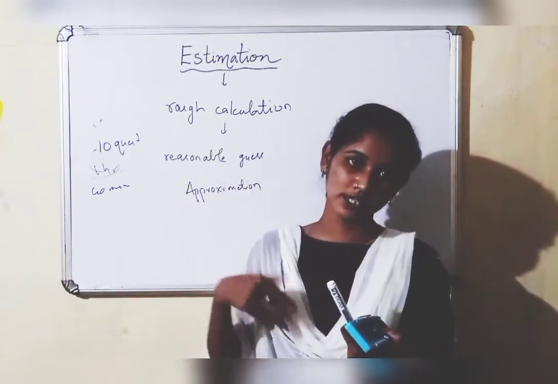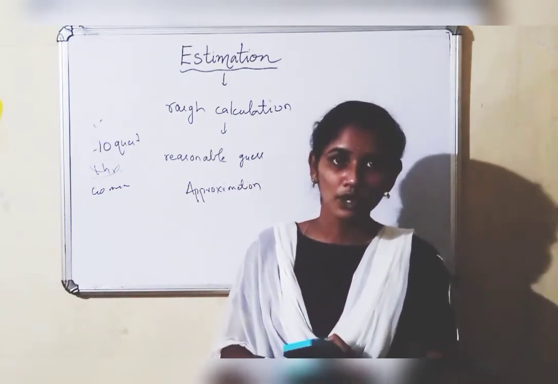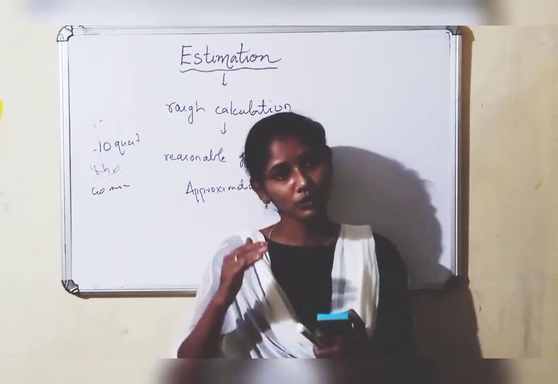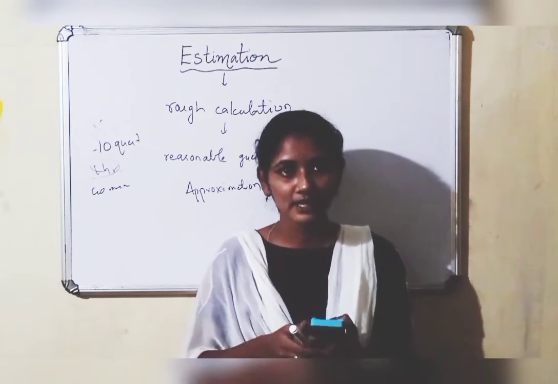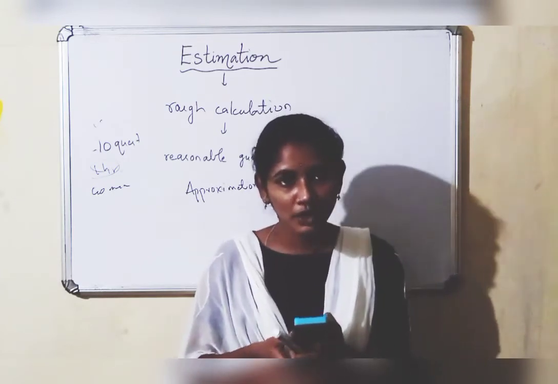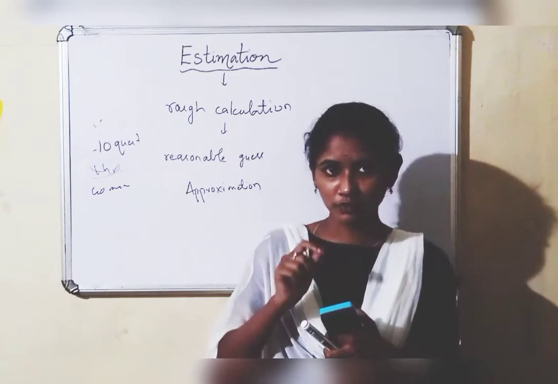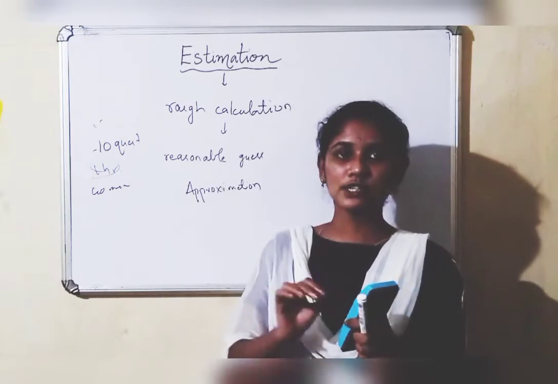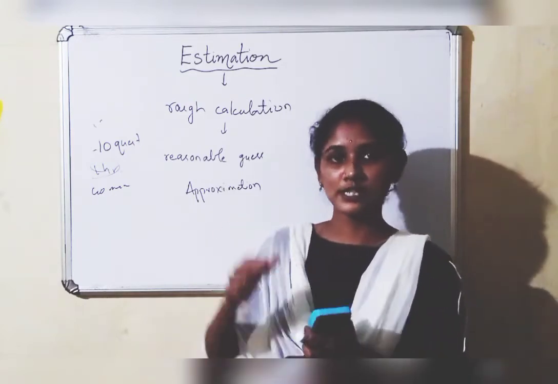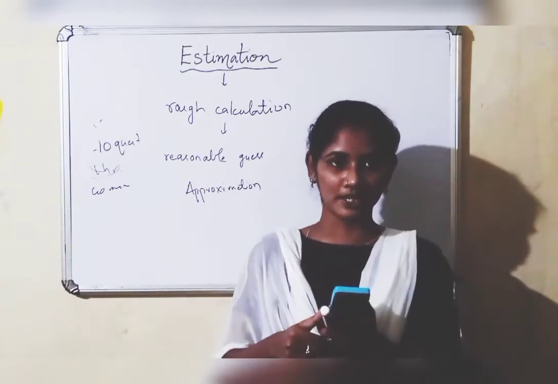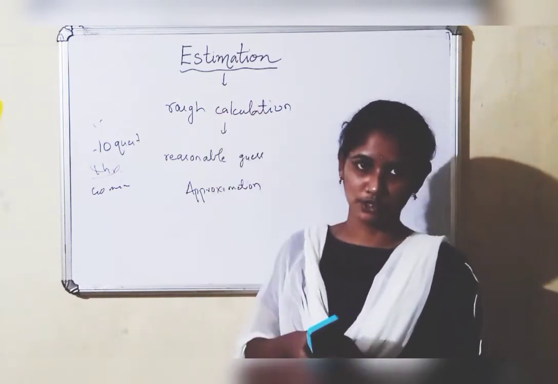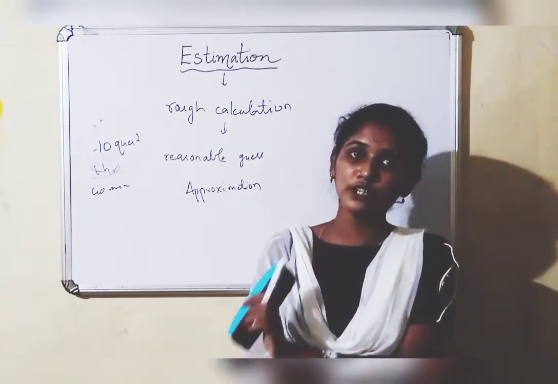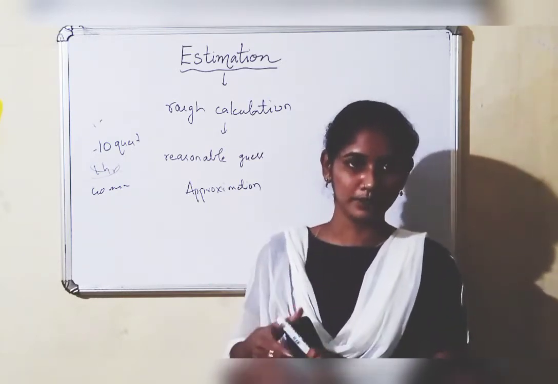Knowingly or unknowingly, we use it in our real life situations. Knowingly means, for example, if your mother told you to go to the shop and buy some vegetables, will you go with 10 rupees? It won't be possible. You know you should have at least 50 or 100 rupees to go and buy. This is your rough calculation that we will call estimation. Today we are going to learn estimation problems, how we have to do them with numbers.